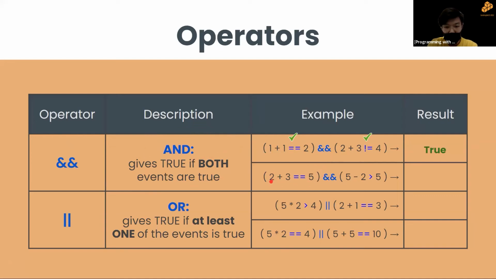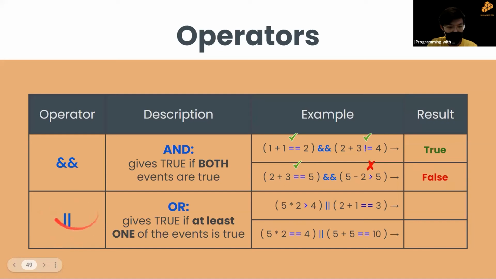So next we have, is 2 plus 3 equivalent to 5? Is 5 equivalent to 5? Yes, right? So this is correct. Next we have, is 5 minus 2 more than 5? So is 3 more than 5? No, right? So by definition, this is false because only one is correct. However, let's move on to the next one.